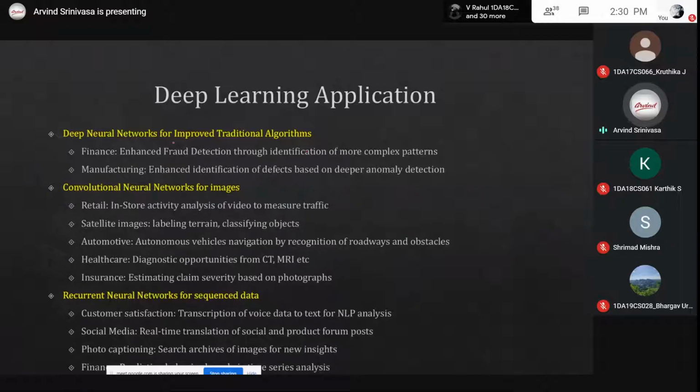If you consider deep neural networks to improve traditional algorithms, like in finance, anyone who wants to do a project in finance can take this one. You can think along these lines: enhancing fraud detection through identification of more complex patterns.